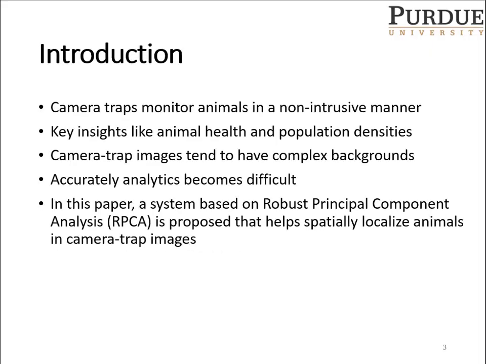So, camera traps help monitor animals in their natural habitats in a non-intrusive manner. We can obtain key insights on animal health and population densities by analyzing these images. However, camera trap images tend to have complex backgrounds. As a result, even accurate analytics using state-of-the-art learning-based methods becomes difficult. So in this paper, we propose a system based on robust principal component analysis that helps spatially localize animals in complex background camera trap images.